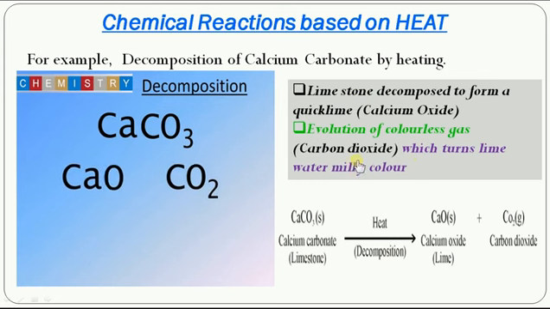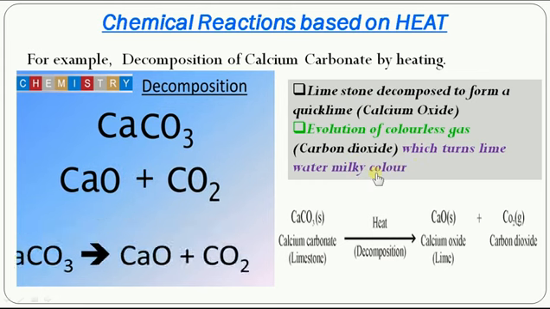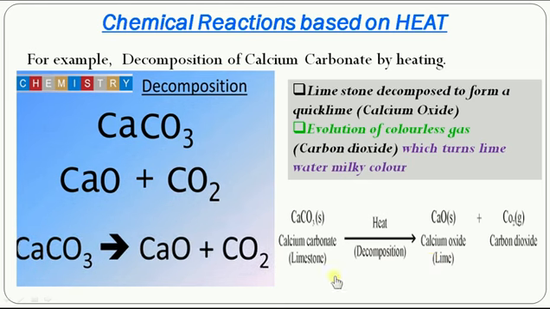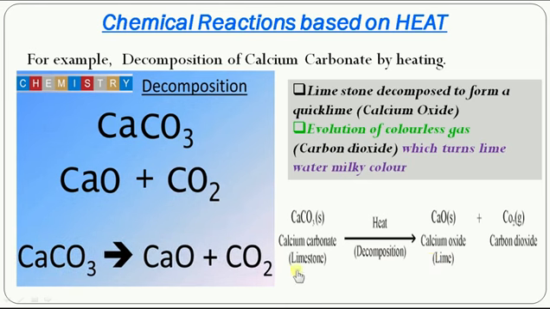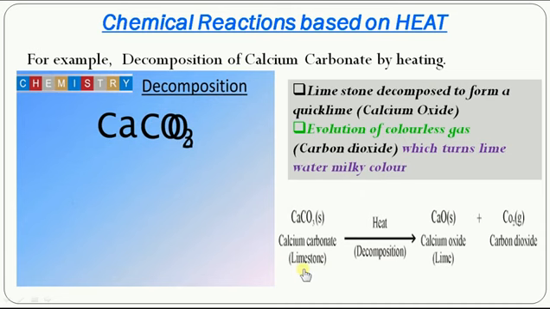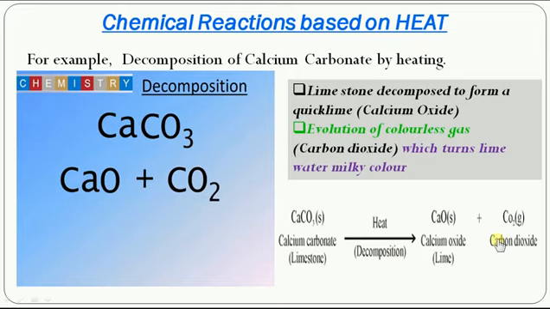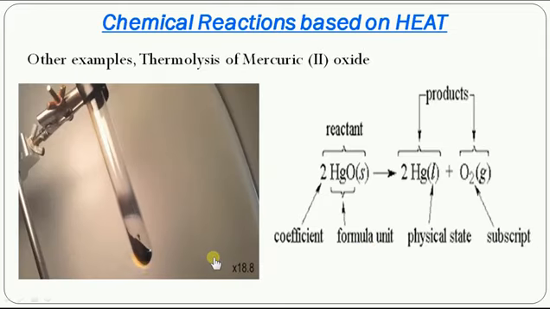Carbon dioxide, when you pass it into lime water, turns it milky color, that's what we have seen earlier. So the chemical equation: calcium carbonate, nothing but limestone, on heating gives calcium oxide, lime, along with carbon dioxide gas. Let's go to some other examples.